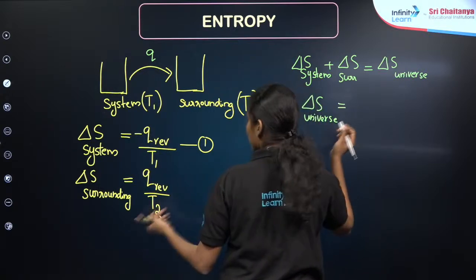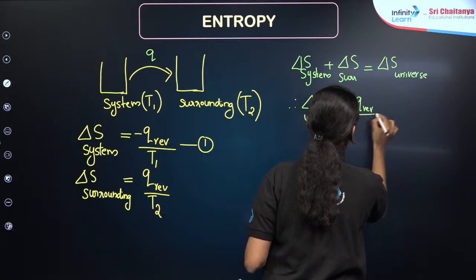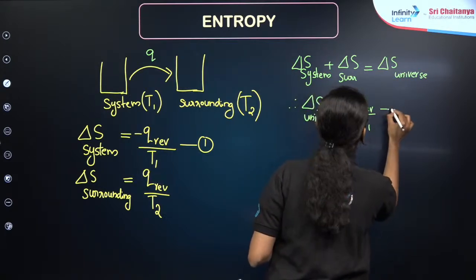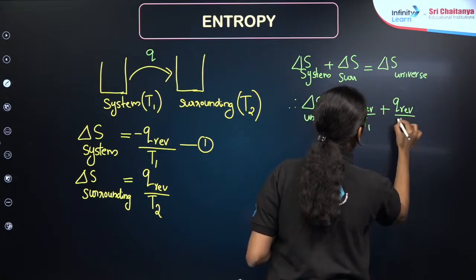So delta S universe is equal to minus Q reversible by T1 plus Q reversible divided by T2.